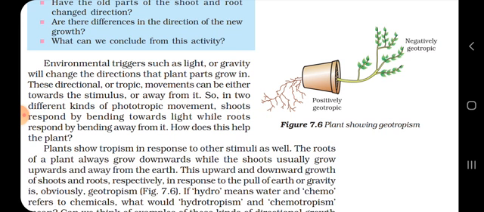It is not necessary that the growth is always in the direction of the stimulus; it can be with it as well as against it. Shoots respond by bending towards light, while roots respond by bending away from the light.